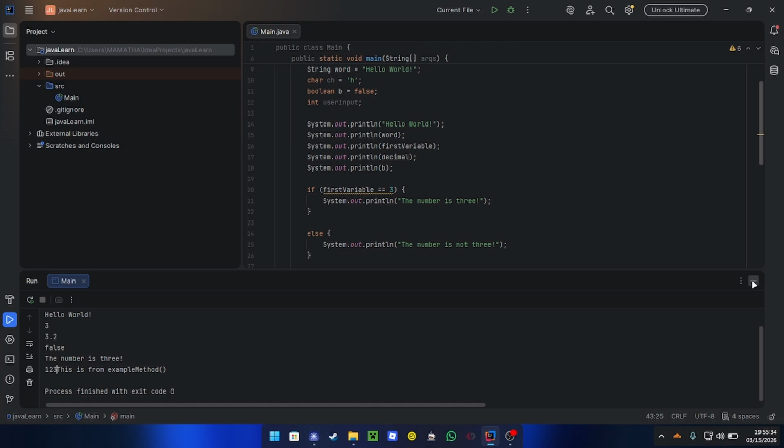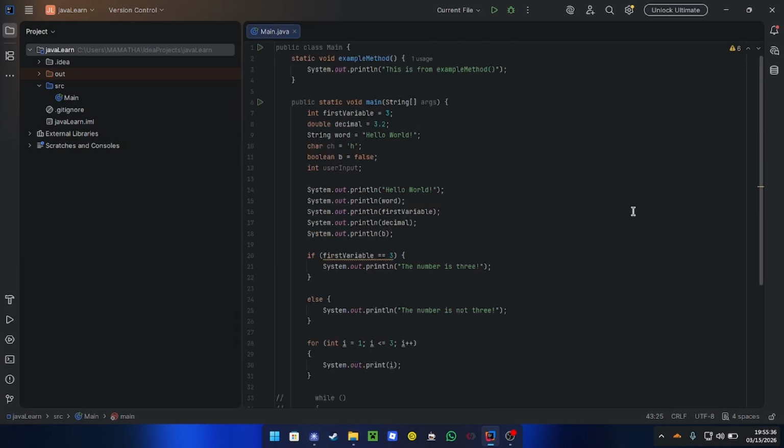Now methods, there are more use cases to methods than just this. You can send variables to methods. You can send the address of variables to methods if you want to change the variable continuously, or you can return something from a method. This void statement will change most of that, but there's a lot more use cases of methods that I'll not get into, but methods are very interesting.